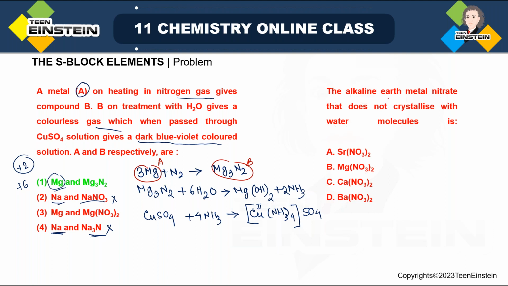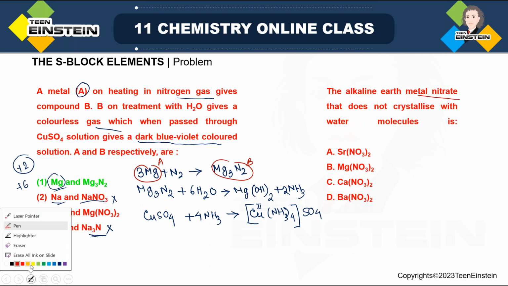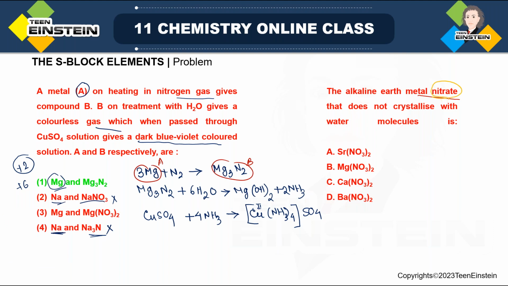Next question: the alkaline earth metal nitrate. It is obviously an alkaline earth metal question because we are discussing that, but we are talking about the nitrate salt of that alkaline earth metal that does not crystallize with water molecules. That means, suppose I am writing any metal salt, and after that there is a dot sign and we write water molecules of crystallization in this way, nH2O. So if it is strontium nitrate, then strontium nitrate nH2O, or magnesium nitrate nH2O, where n may be any integer.